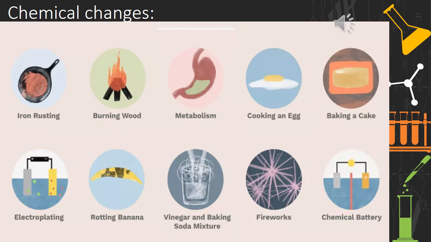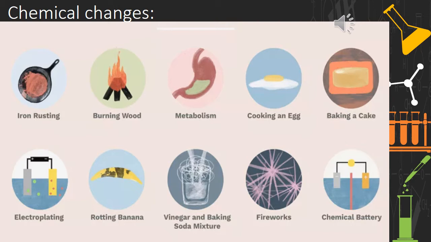Cooking an egg and baking a cake. So here heat is being provided, hence cooking and baking changes the internal structure again. Heating takes place. So a new substance has been formed, very different from the previous, original one. So yes, cooking and baking is an example of chemical change.